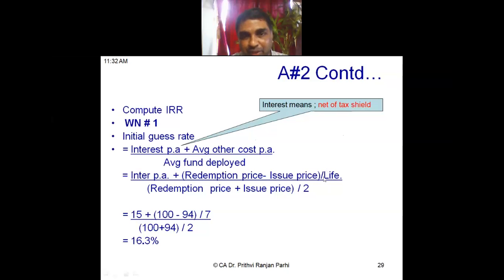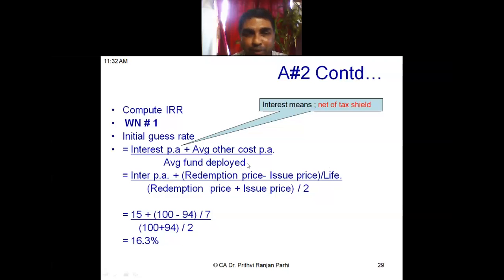Suppose the bond is for 5 years, divided by 5. So that we can find out average other cost per annum. We have to find out per annum. That's why we are dividing by life. Interest is per annum, that other cost is also per annum. Whole divided by average fund deployed.